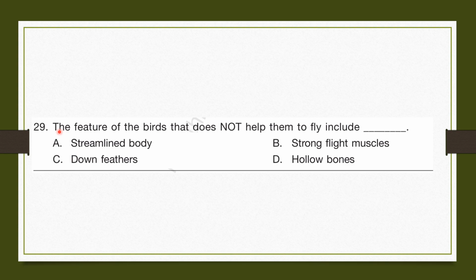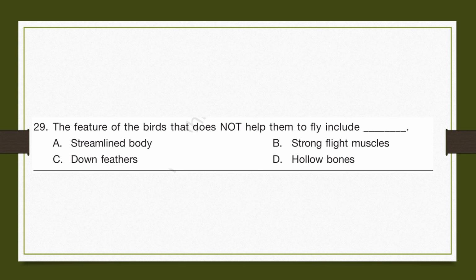Question number 29. The feature of the birds that does not help them to fly include blank. A. Streamlined body. A streamlined body helps the birds fly. In fact, it's one of the main reasons how airplanes can fly. B. Strong flight muscles. Yes, this also helps them fly. C. Down feathers. No. Down feathers keep the bird's body warm. D. Hollow bones. Yes, hollow bones are light, so birds can fly very easily.